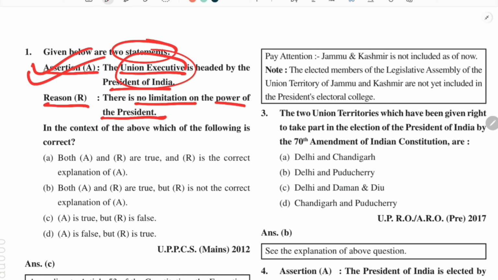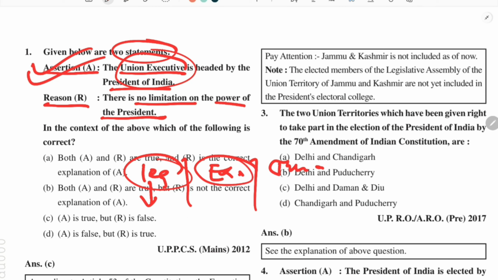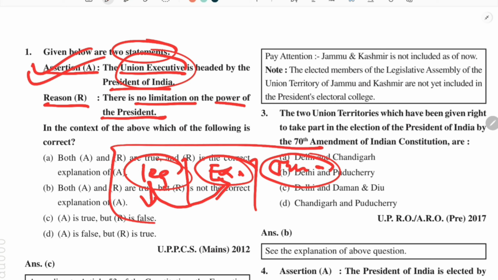As all of you must be knowing, there are three organs of government. First is the legislature, second is the executive, and third is the judiciary. The work of the legislature is to frame laws, regulations and policies, and the task of the executive is to implement these laws and policies which are made by the legislature. And the judiciary is the organ of government which checks that these organs do not exceed their power. So these are the three organs of government.